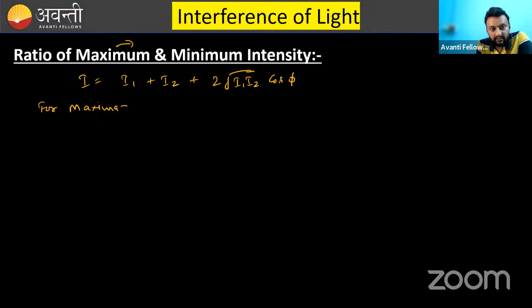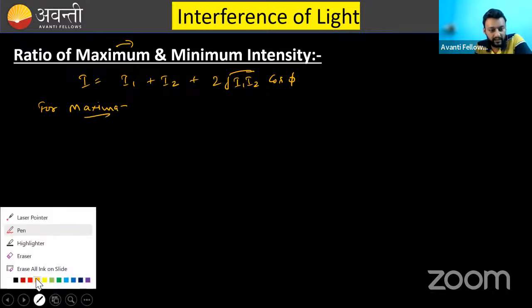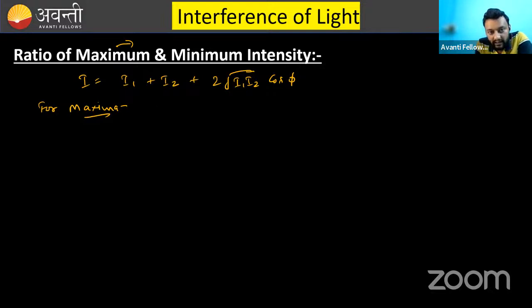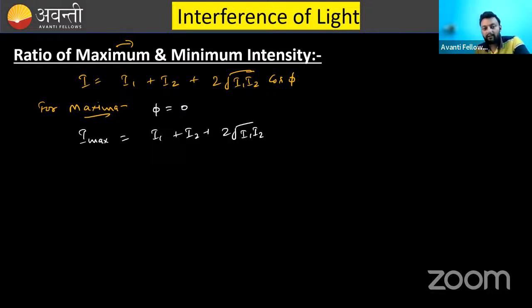I am repeating the things. That's why I have left this slide blank. For maxima, what you know is that phi is equal to either 0 or 2 pi or 4 pi. Whatever it is, if phi is 0 or 2 pi, cos phi is going to be 1. So I max is going to be I1 plus I2 plus 2 root I1 I2, and cos phi is going to be 1. Why 1? Because I think you know that cos 0 is 1.